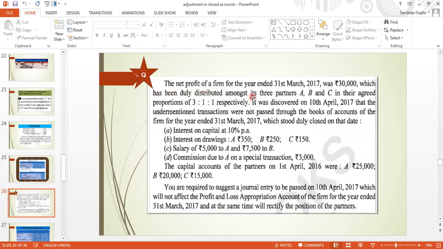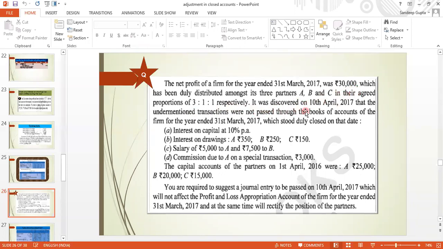The net profit of the firm for the year ended 31st March 2017 was rupees 30,000. Net profit was how much? 30,000, which has been duly distributed amongst its three partners A, B, and C in their agreed proportion of 3:1:1 respectively. Their profit sharing ratio was 3:1:1. Okay, and this 30,000 has been divided between the partners.